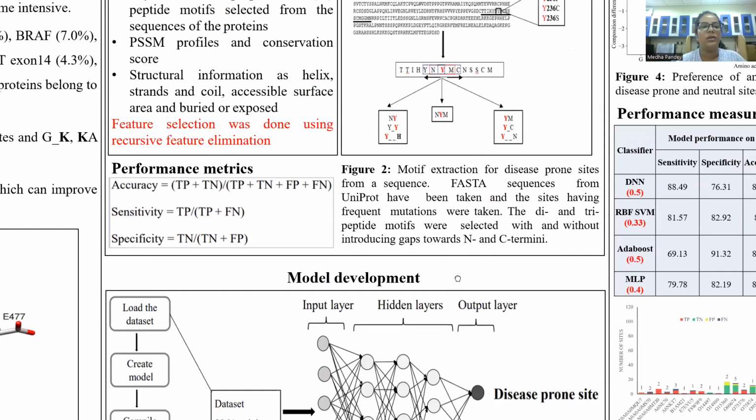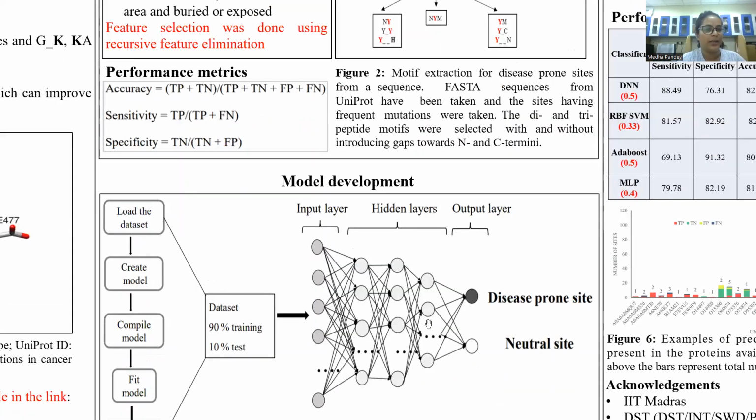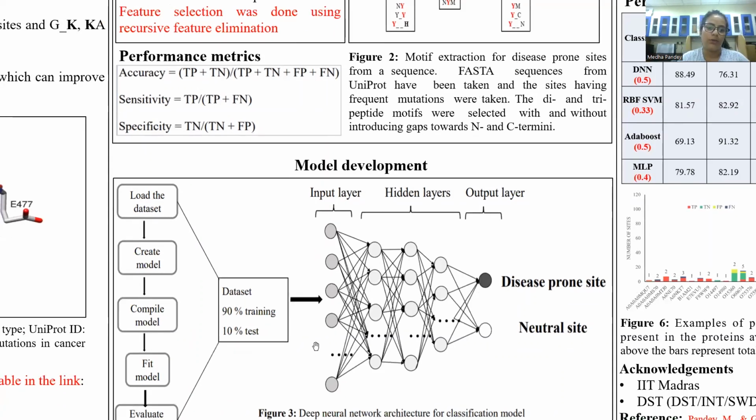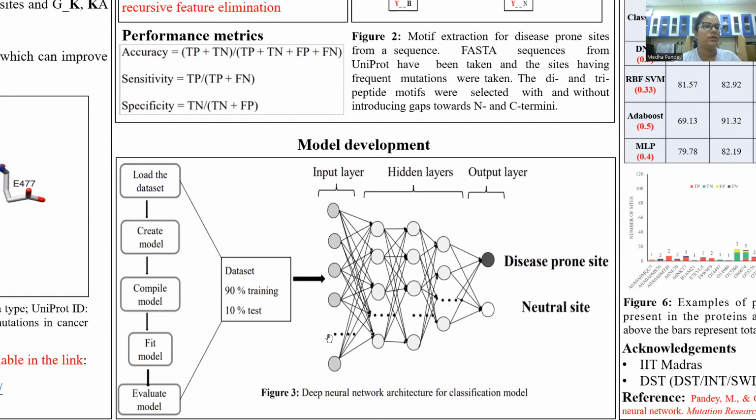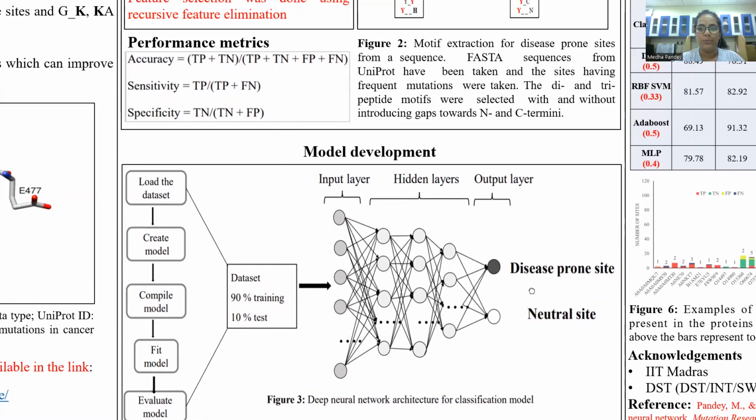So how did we develop the model? Initially we loaded the data set, then created the model, compiled the model, and after that we fit the model on the training set and evaluated it on the test set. The whole data set was split in a 90 to 10% ratio, where 90% of the data was used for training and 10% for testing. The deep neural network architecture contains one input layer, hidden layers, and then an output layer, which classifies the sites as disease-prone sites and neutral sites. This is the architecture of the deep neural network.